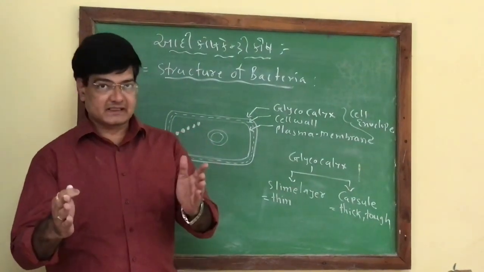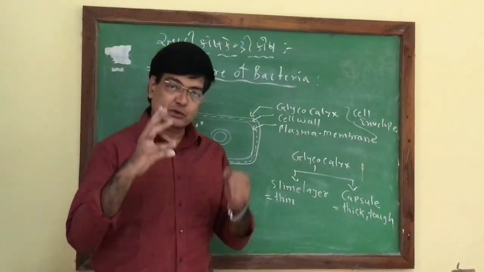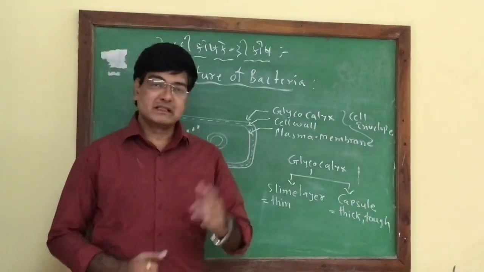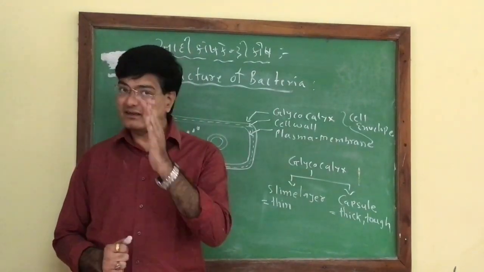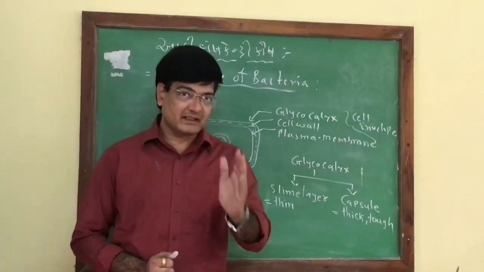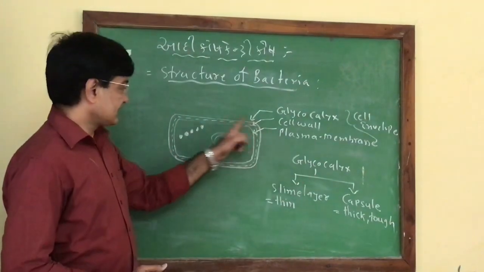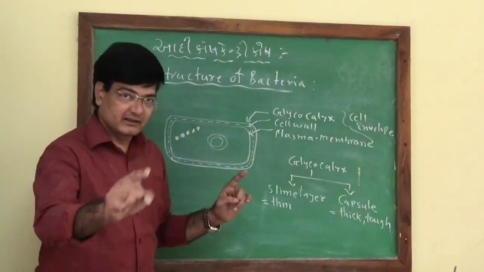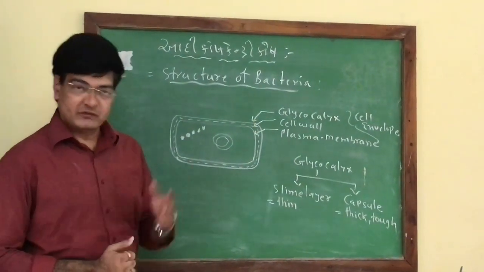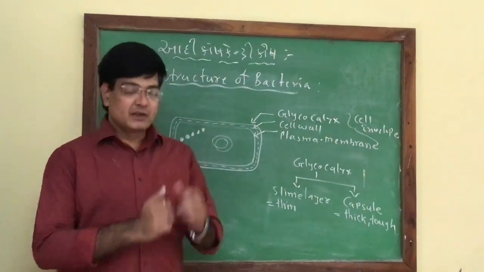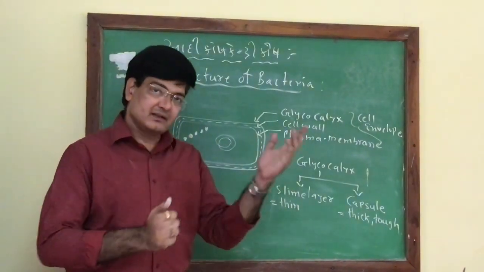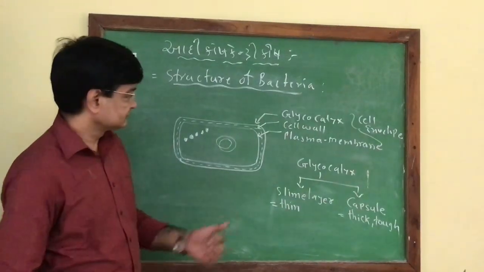What are phagocytes? Phago means to engulf. Cyte means cell. So phagocytic cells are the cells which try to engulf the bacteria, and the glycocalyx, the outermost layer, protects it from the phagocytes as well. It helps the bacteria to attach or associate with the other bacterial cells.